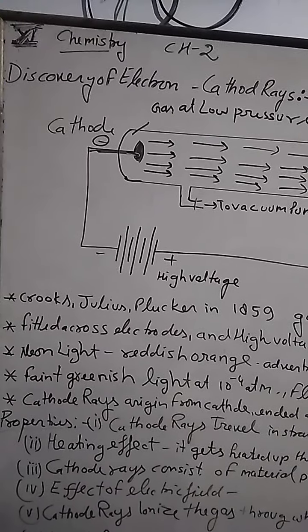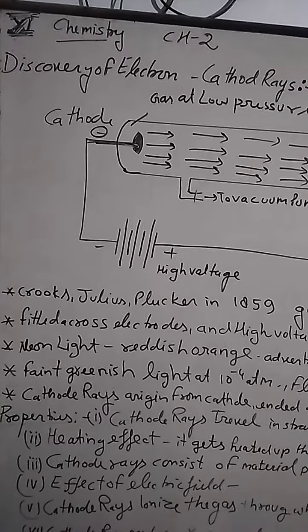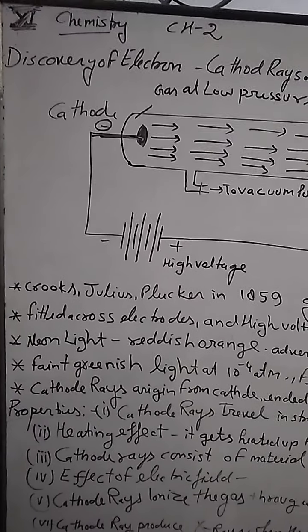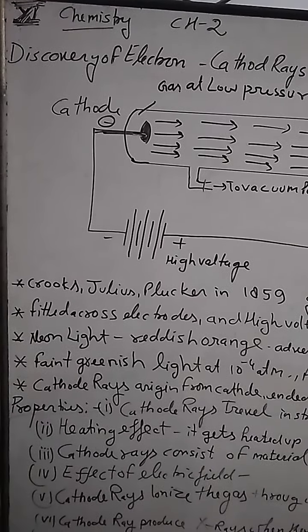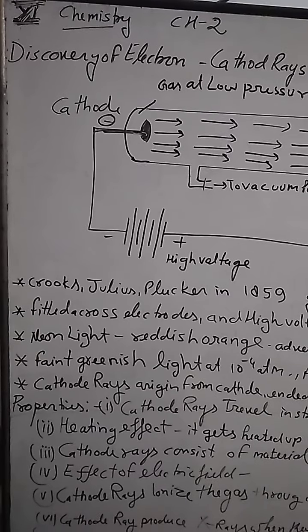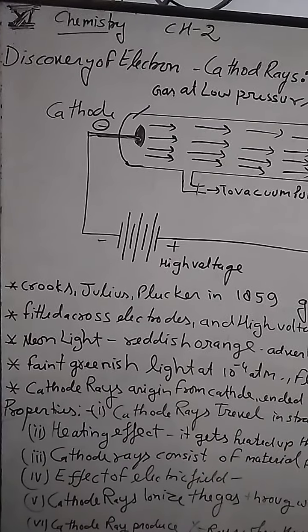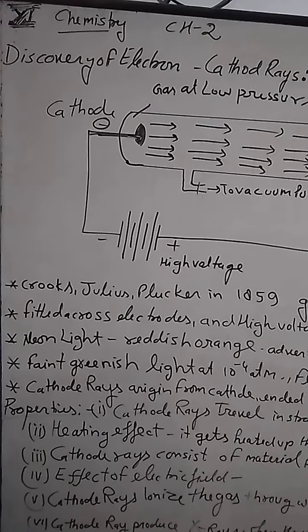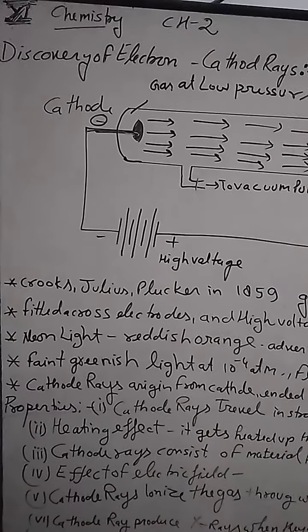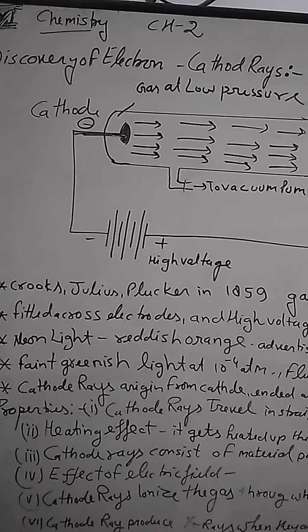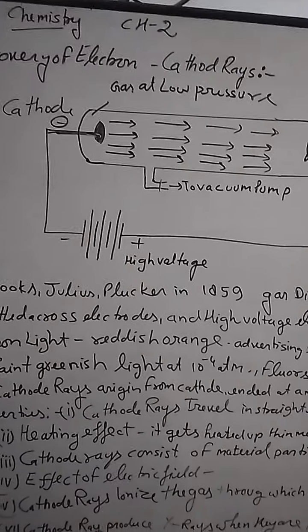In the beginning, our Indian philosopher Democritus and other philosophers explained that the smallest substance is known as a Parmanu, but this Parmanu was explained by Dalton in Dalton's atomic theory as the atom.